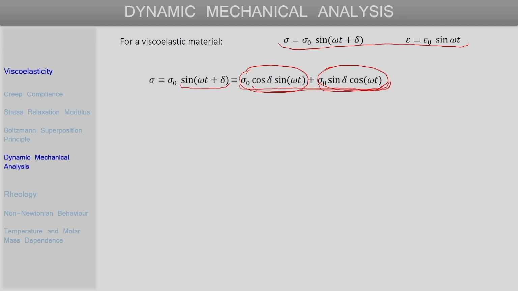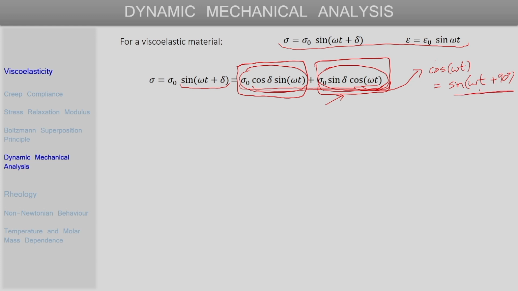So, this component is in phase with the strain, and this component of stress is out of phase with the strain by an angle of 90 degrees, and we can observe that by identifying that cos of omega t is simply equal to sine of omega t plus 90 degrees. Again, that is a standard trigonometric identity. So, this second component where cos of omega t is there, we can write as sine of omega t plus 90.